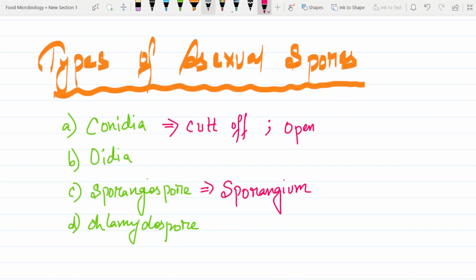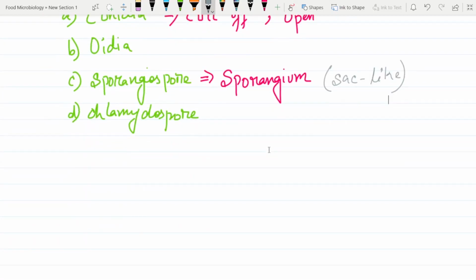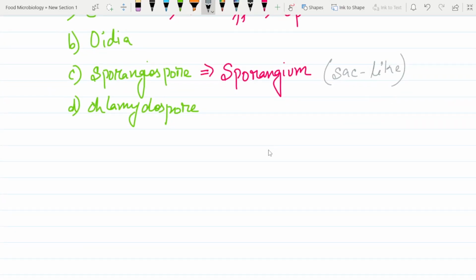It is basically, if I just write it down over here, sac-like structures. Okay, so what is sporangium? It is basically sac-like structures, simple as that. Last but not the least, this is a very important and interesting thing that I want you to know: the chlamydospore.